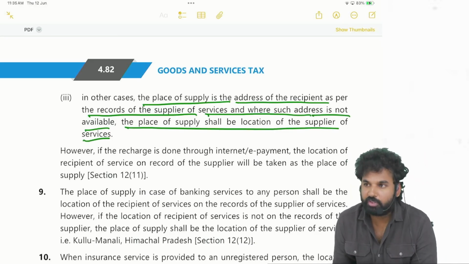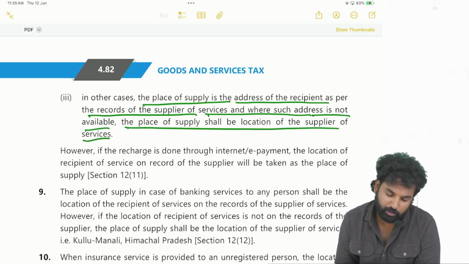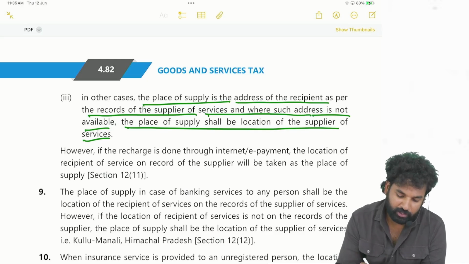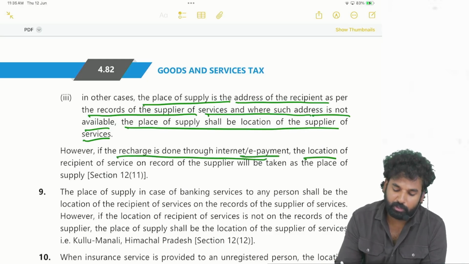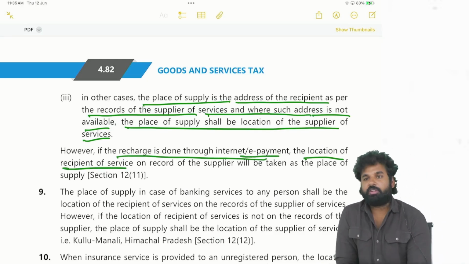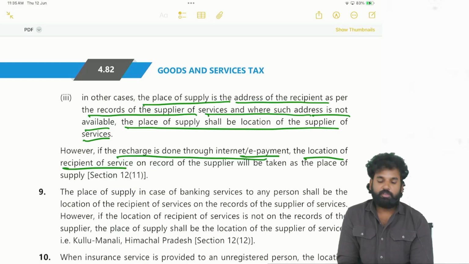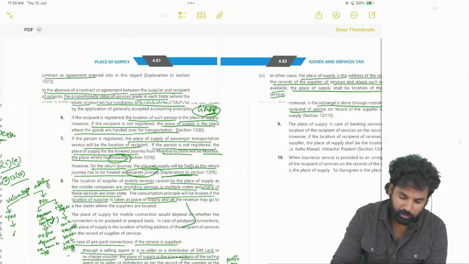Okay, if the address of the recipient is available, that will be the place. If recharge is done through internet or e-payment, the location of the recipient of the services on the record of the supplier will be the place of supply. Okay, next comes a